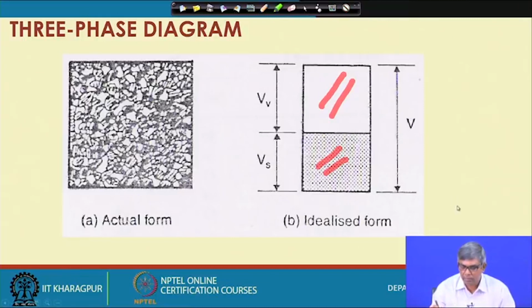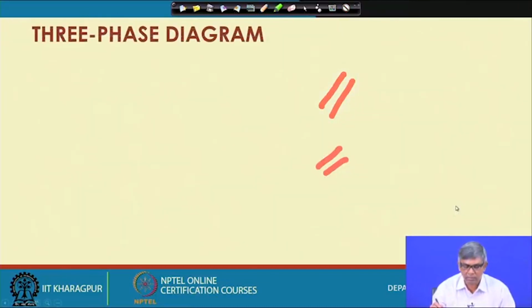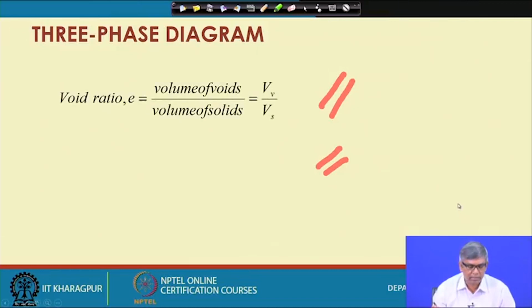Then you can see that we can define a term, that is void ratio, which is denoted as e, and the definition is volume of voids divided by volume of solids. It is equal to Vv by Vs. What could be the range of void ratio values?